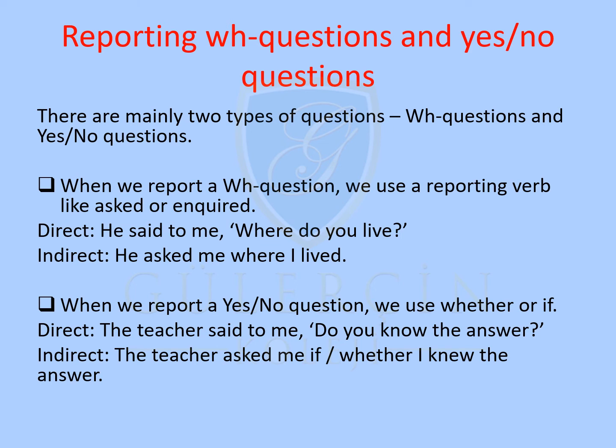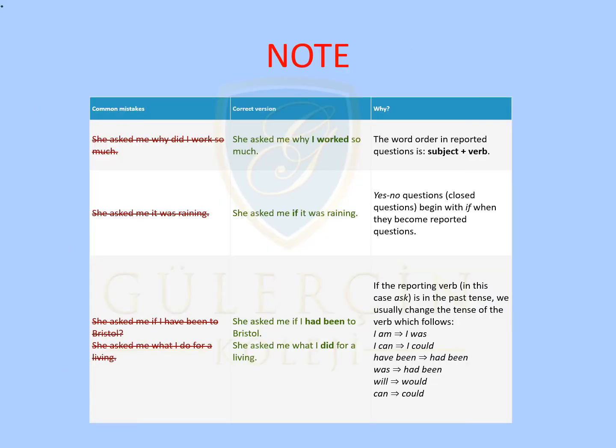Indirect would be, "He asked me where I lived." When we report a yes or no question, we use whether or if. Direct, "The teacher said to me, 'Do you know the answer?'" Indirect, "The teacher asked me if I knew the answer or whether I knew the answer."